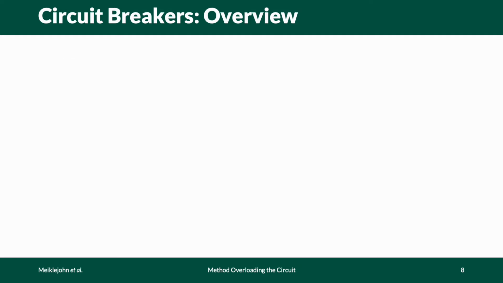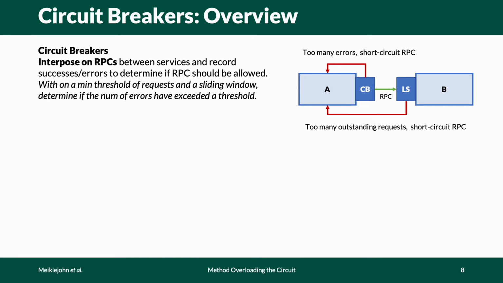So how does a circuit breaker work? Well, circuit breakers interpose on the RPCs that are issued between services. For each RPC that's executed, we accumulate counters using a sliding window that record the number of RPCs issued, the ones that have failed, and the ones that have succeeded. When a minimum threshold of RPCs is met, and the number of failures exceeds an error threshold, we short circuit RPCs.